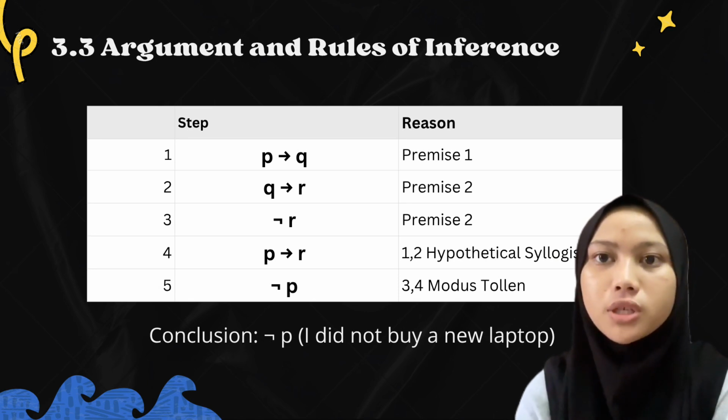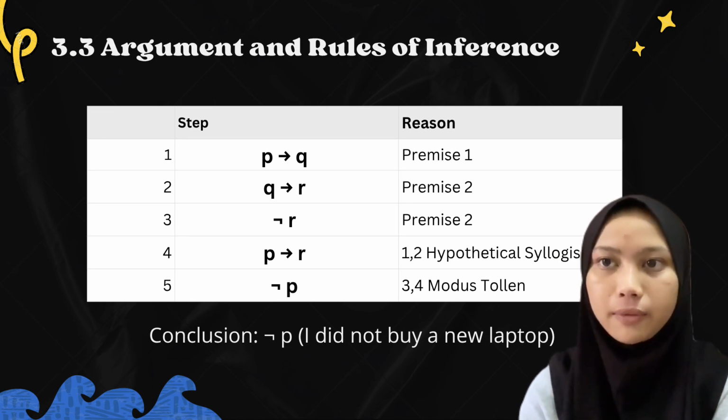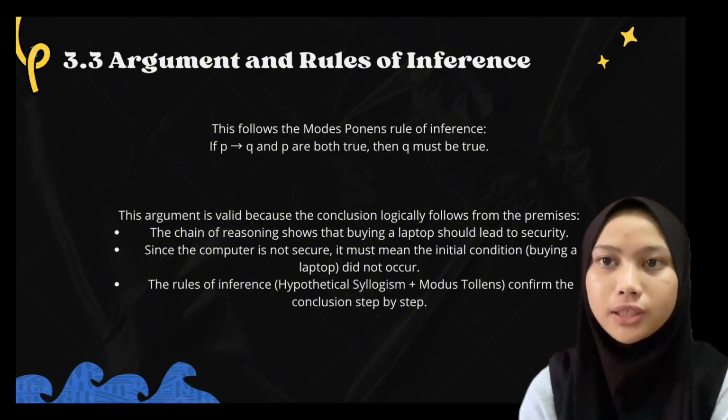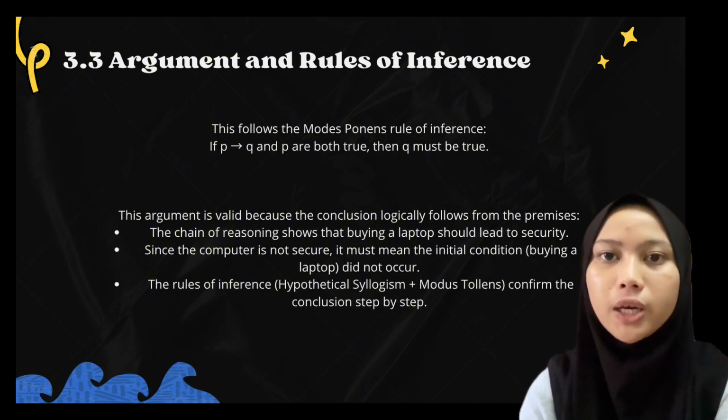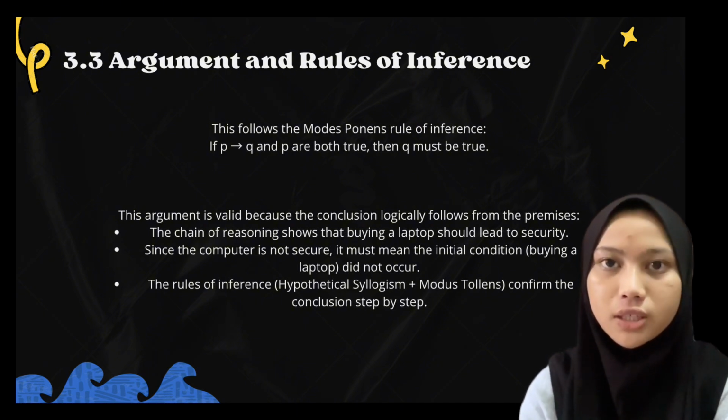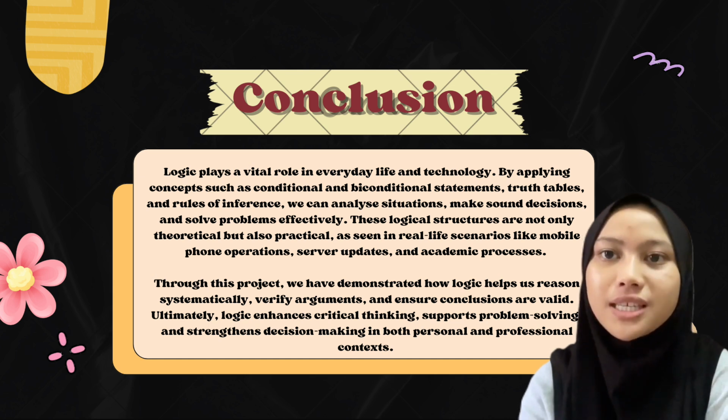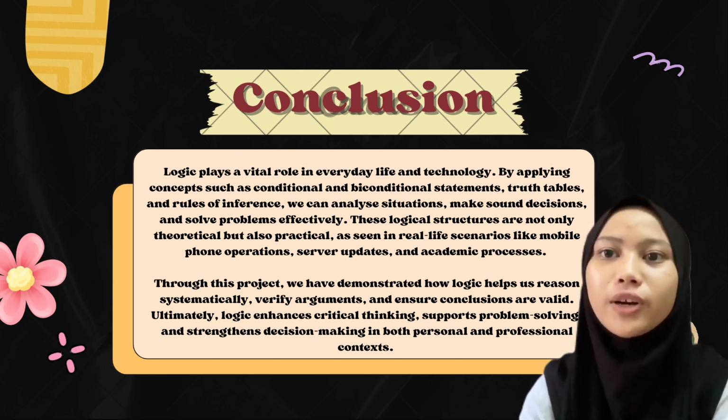This example shows how logical reasoning works step by step. By applying rules like hypothetical syllogism and modus tollens, we can move from premises to a valid conclusion. That's the essence of arguments and rules of inference. They help us prove statements logically and avoid faulty reasoning.